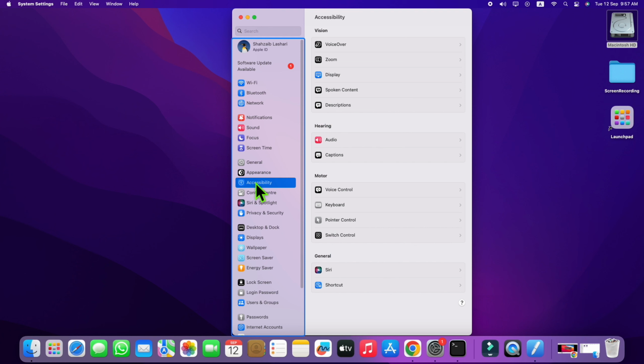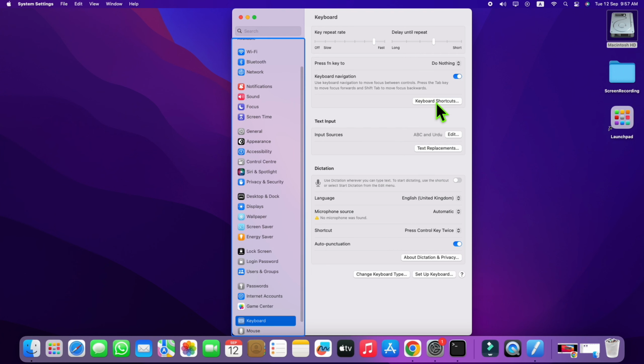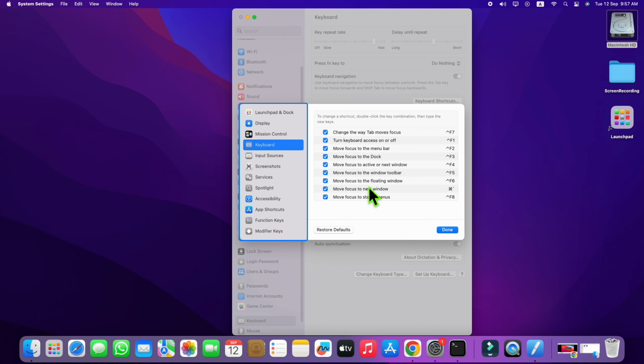Now go to keyboard settings. Now turn off all shortcuts and then click on restore default